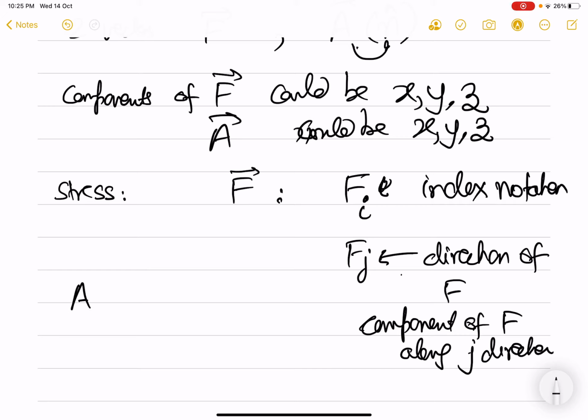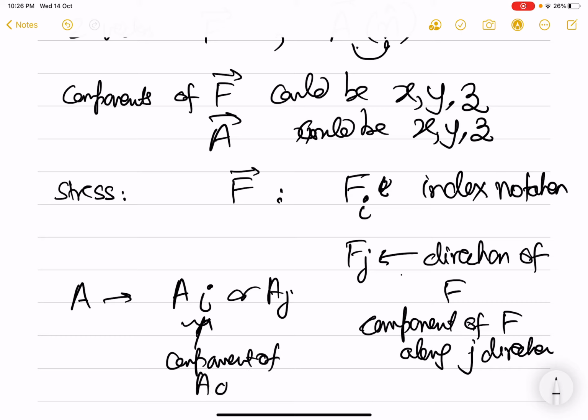Now area similarly can be written as a i or a j. Again, this subscript will now give the component of a along the direction i.